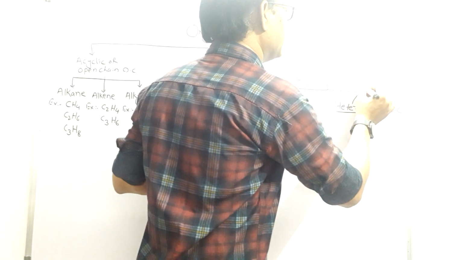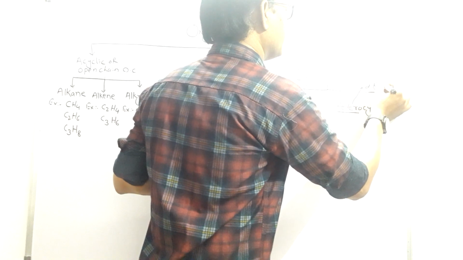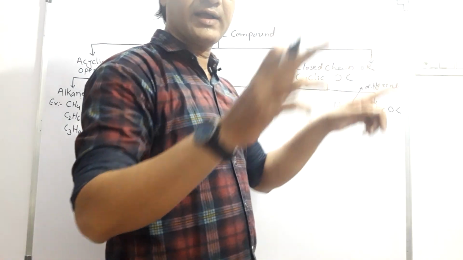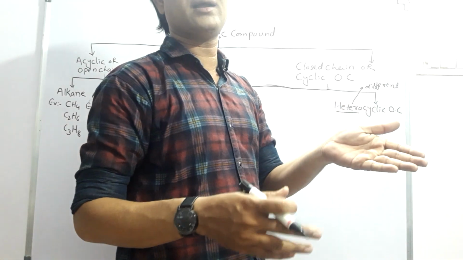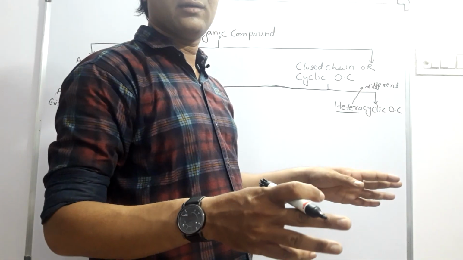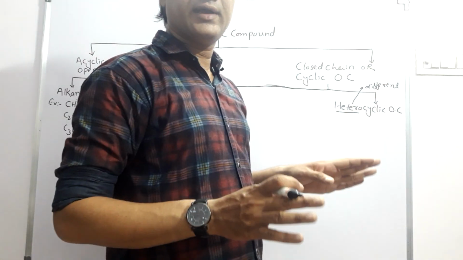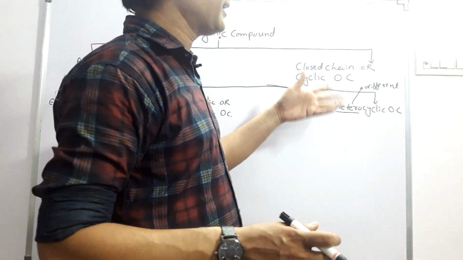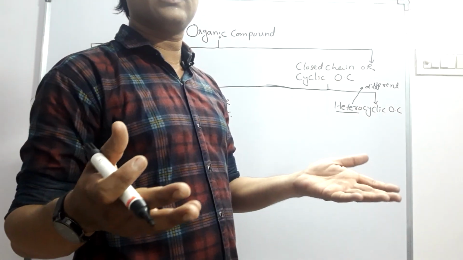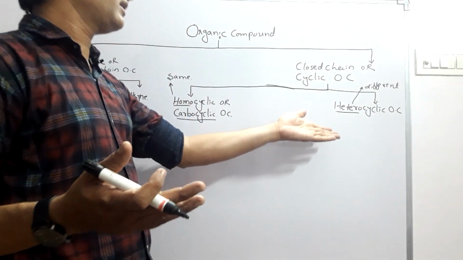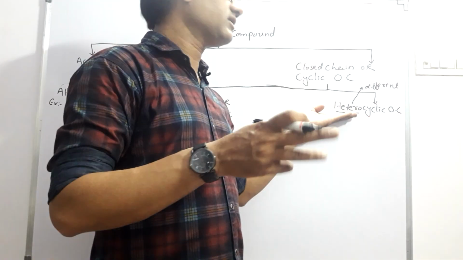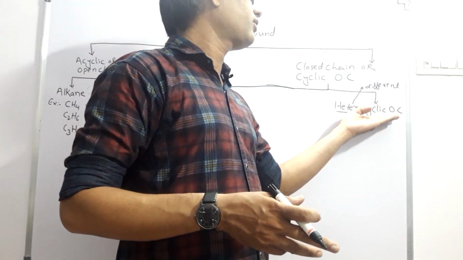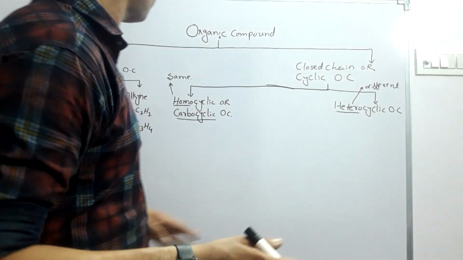Hetero means different. Here the ring is formed by carbon atoms, but besides carbon there is one or two other atoms in the ring, like nitrogen or oxygen. These are the heteroatoms. If a heteroatom is present in a cycle, then it is called a heterocyclic organic compound.